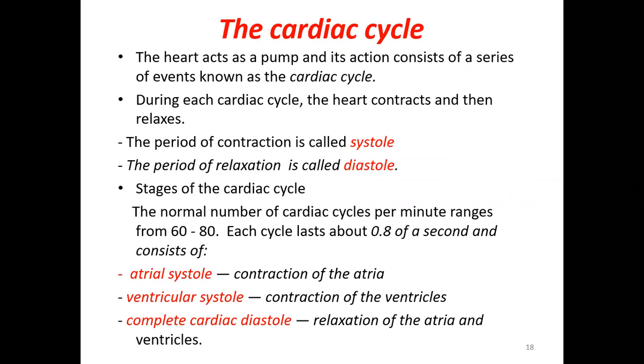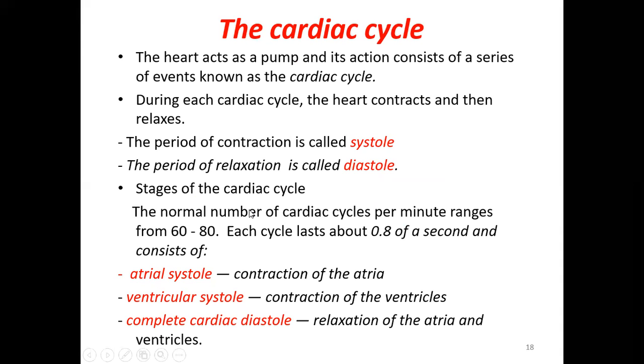Now coming to something called the cardiac cycle. What is the cardiac cycle? The heart acts as a pump and its action consists of a series of events known as the cardiac cycle. Whenever the heart beats, it has a total cycle which consists of systole and diastole. During each cardiac cycle, the heart contracts and then relaxes. The period of contraction is called systole. Whenever the heart pumps, that is systole, and when the heart relaxes, that is diastole. So these two stages together, the systole and the diastole, are called the cardiac cycle.